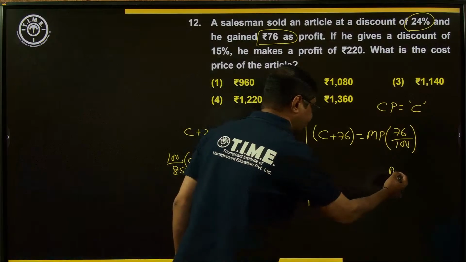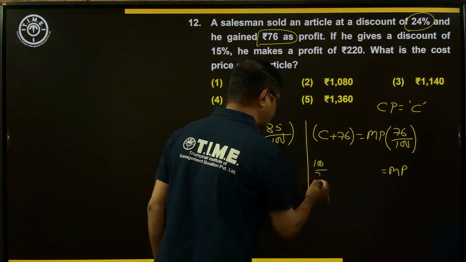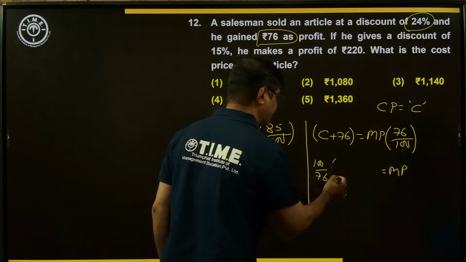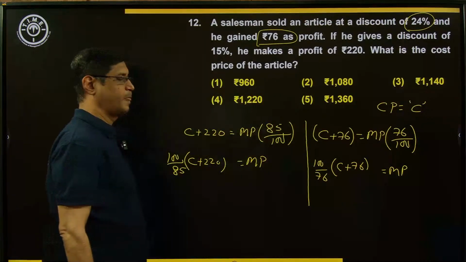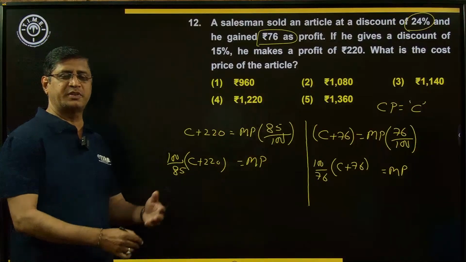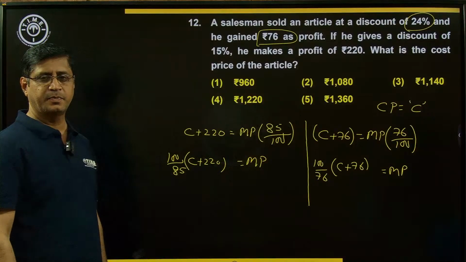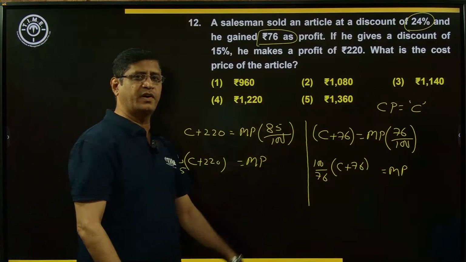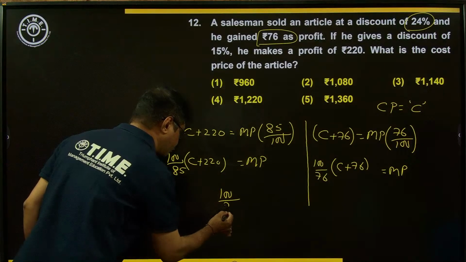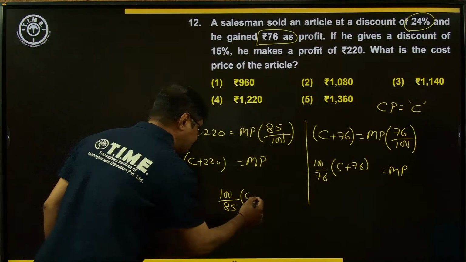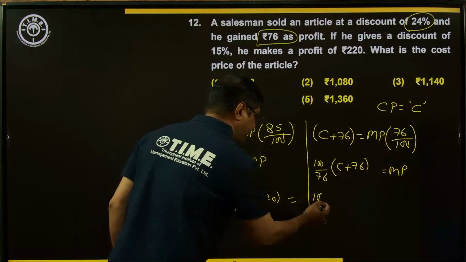Similarly, here we can write MP, market price, is equal to 100 by 76 into (C plus 76). Market price is expressed in terms of cost price in two different possible ways. By equating these two, we can find the answer for the cost price. So 100 by 85 of (C plus 220) is equal to